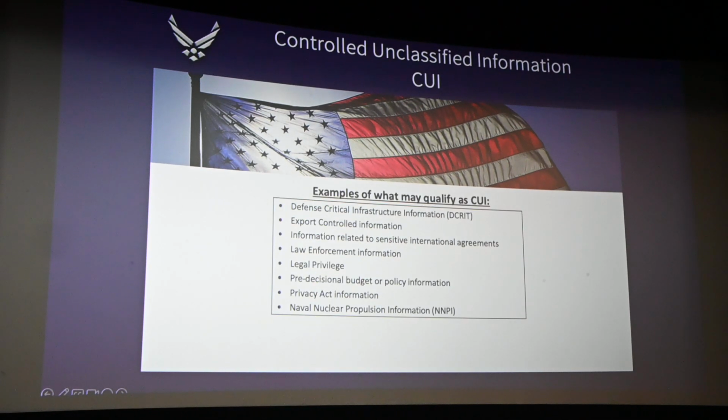Here are a few examples of what may qualify as CUI: defense critical infrastructure information, export control information, information related to sensitive international agreements, law enforcement information, legal privilege, pre-decisional budget or policy information, Privacy Act information, and naval nuclear propulsion information.